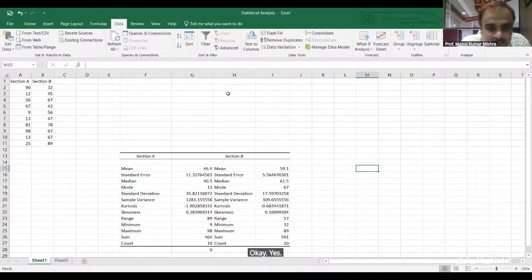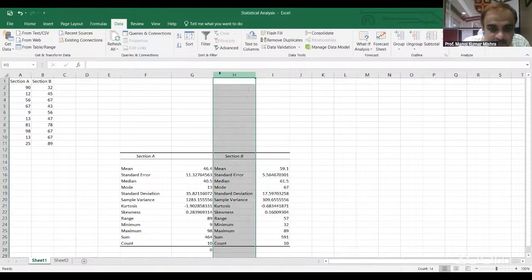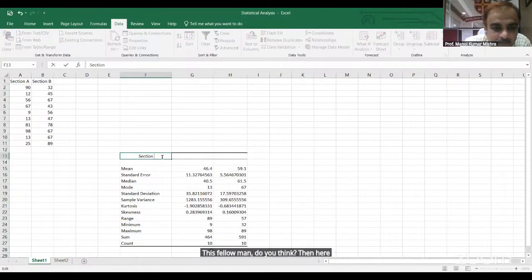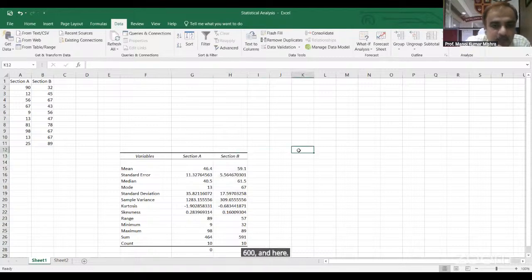Suppose this column you delete and here write section A, section B, then you can do the conclusion. I am deleting this column only. Then here you write variables, section A, and here section B. Now you can do the conclusion.